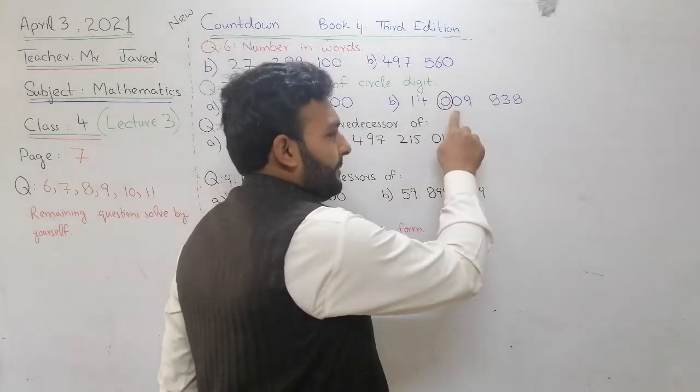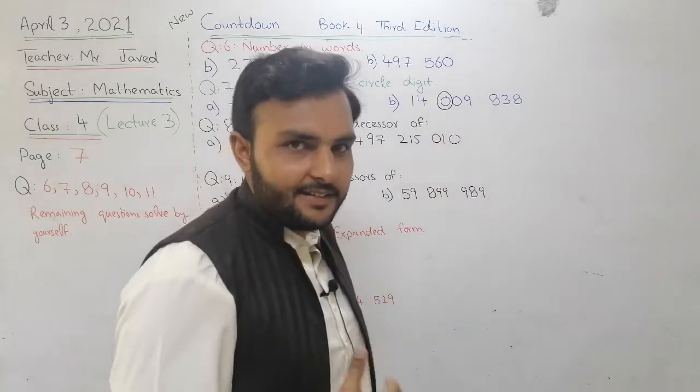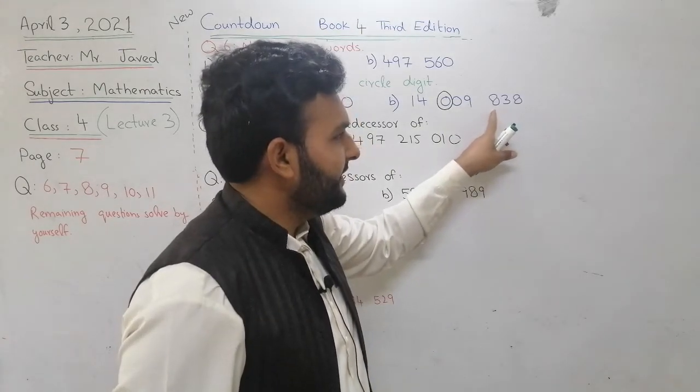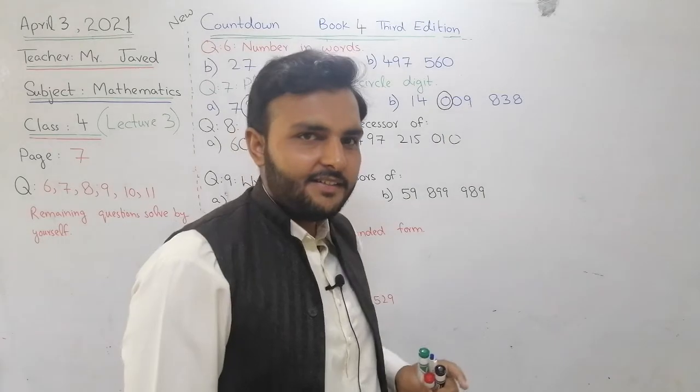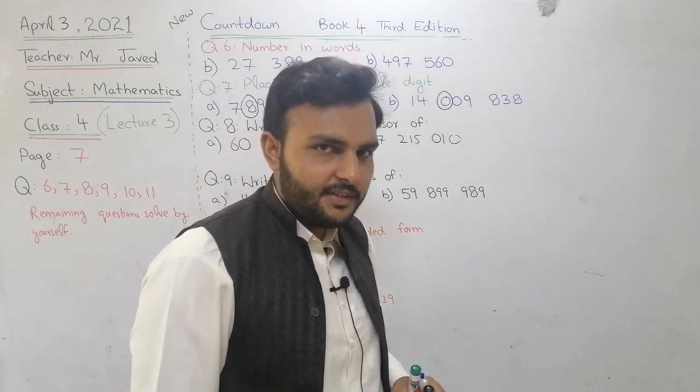If I ask the place value of this one, what will you tell? Think. Ones, tens, 100, 1000, 10,000. Yes, 10,000 only.